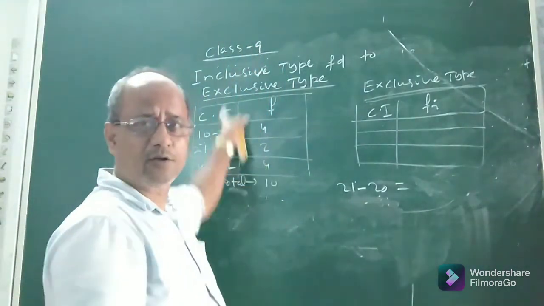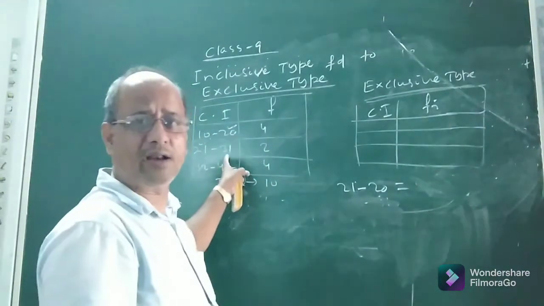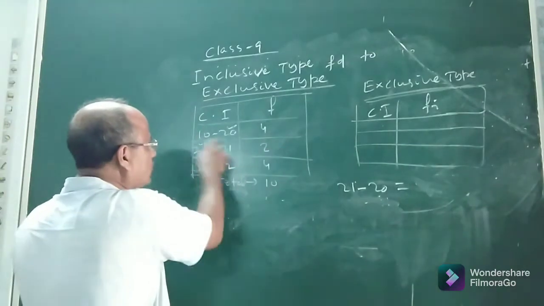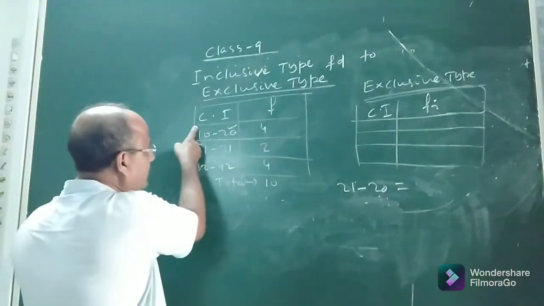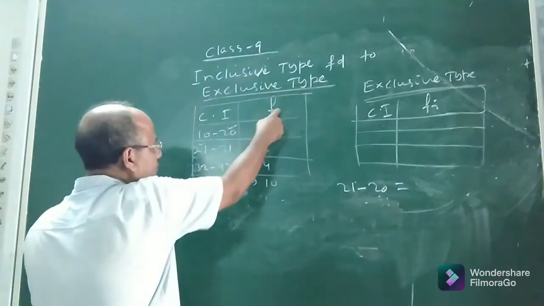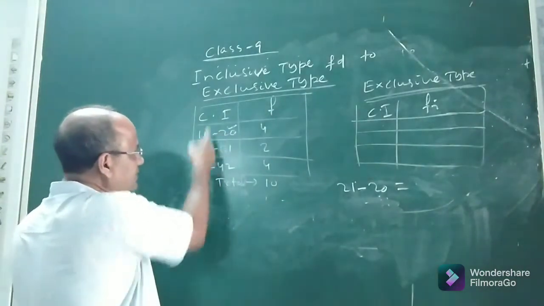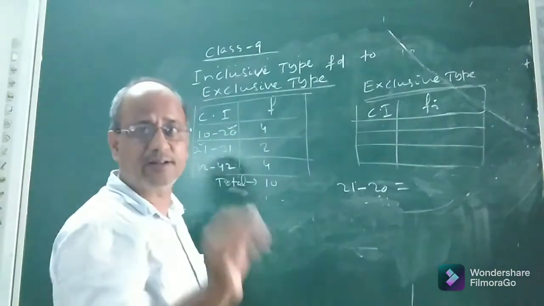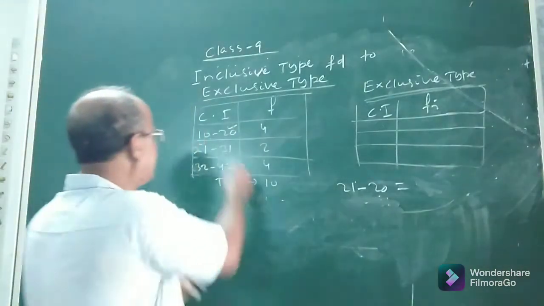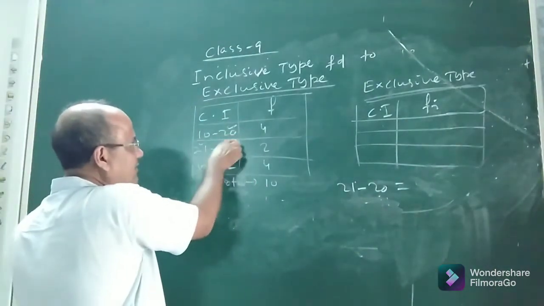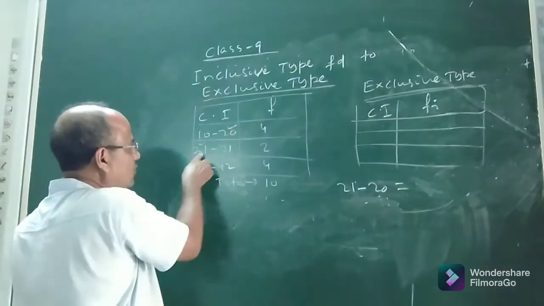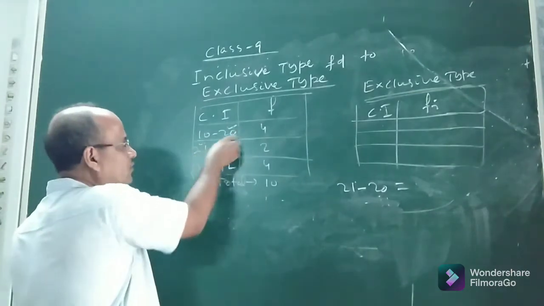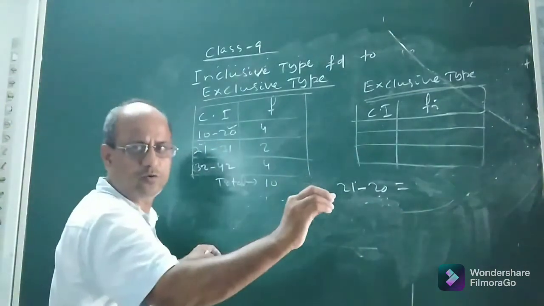Look at the blackboard. Suppose you are given an inclusive type. Look at this frequency distribution. It is no doubt grouped, because each class interval, see, these are class intervals, these are frequencies. Each group of data is a class interval and hence it is a group frequency distribution. But it is an inclusive type. Why is it inclusive? Look at the first class interval, the upper limit is 20. Look at the lower limit of the next or succeeding class, it is 21. Do they coincide? The answer is clearly no.